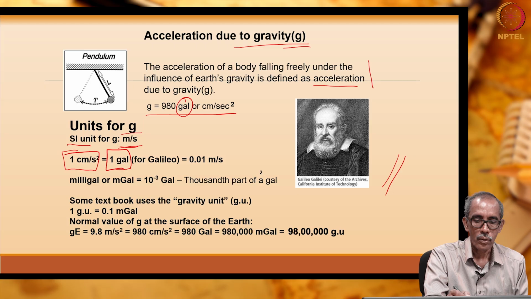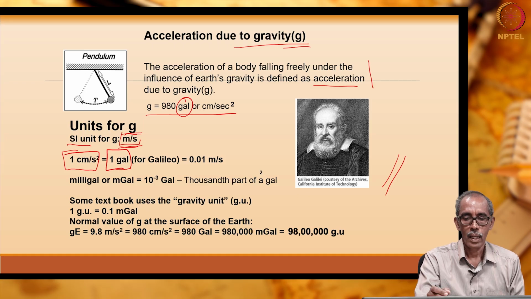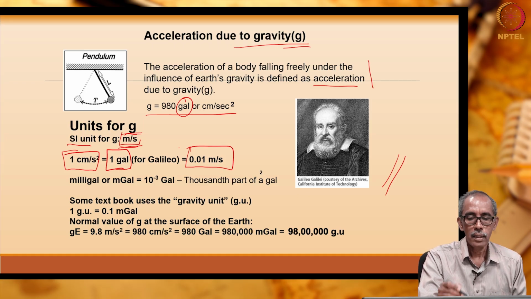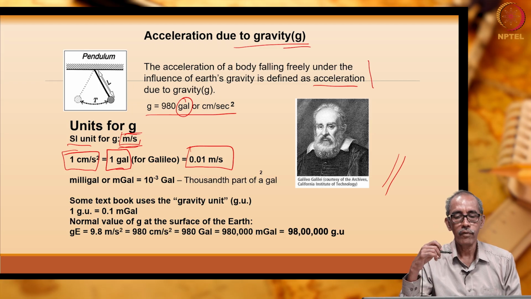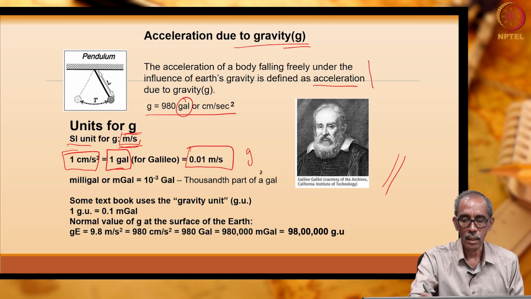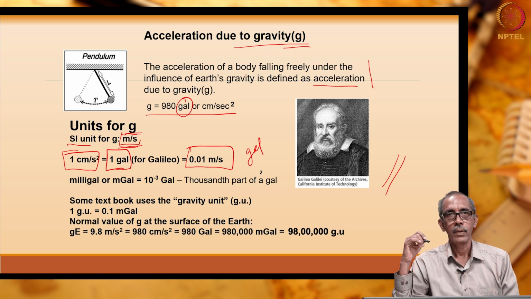And the unit of g, as I told you, is usually length divided by time square. If the unit is in centimeter per second square, it is equivalent to 1 Gal, which can also be converted to 0.01 meter per second square. All this is referred to as Gal, named after Galileo, right.